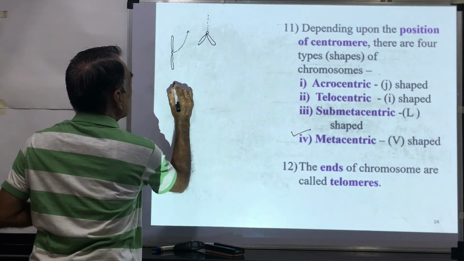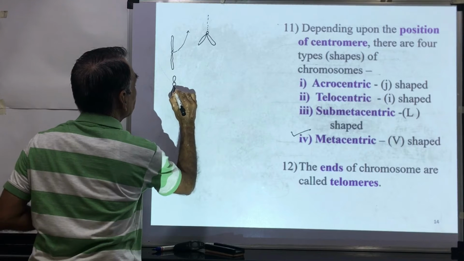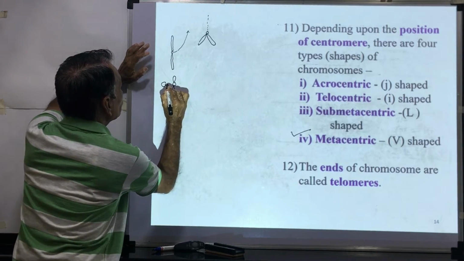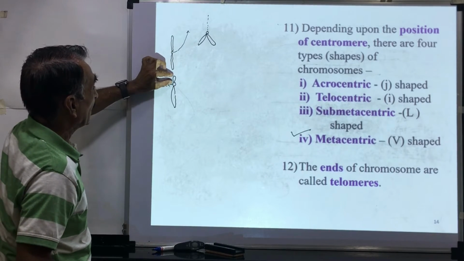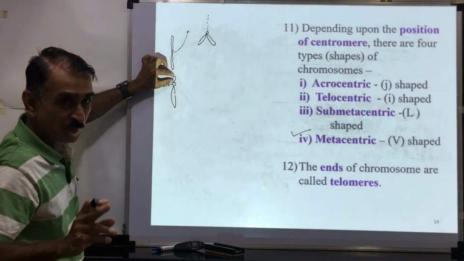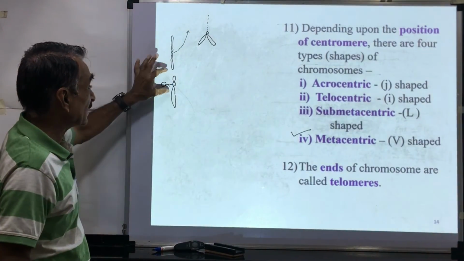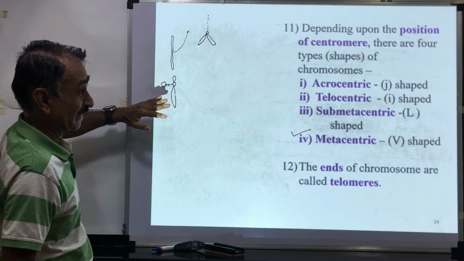If the centromere is present near the tip, the two arms are not equal. One arm of the chromosome is smaller and the other is much longer. Here the centromere is present near the end.